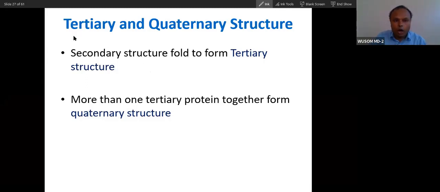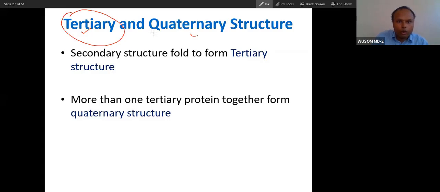So you can see all protein are active in which structure, tertiary or quaternary structure. No protein are active in secondary or primary structure. All protein ultimately gain tertiary or quaternary structure. What is the difference between tertiary and quaternary? I've already told you. This is monomer and this is multimer. That is the main difference.